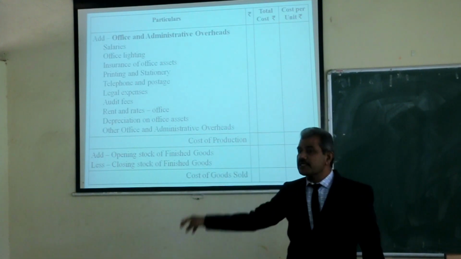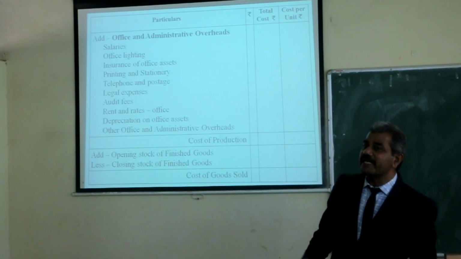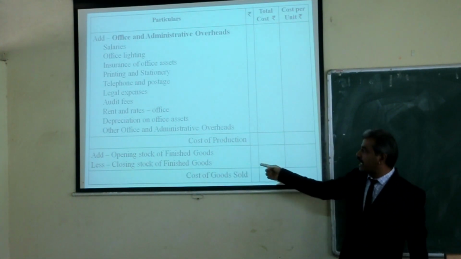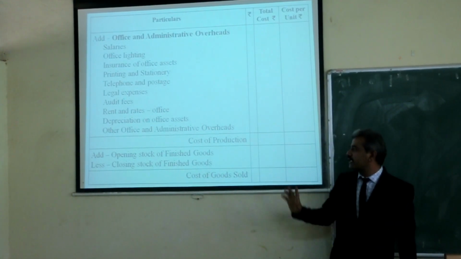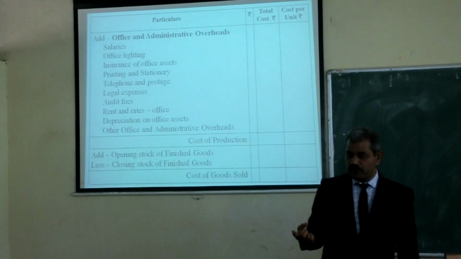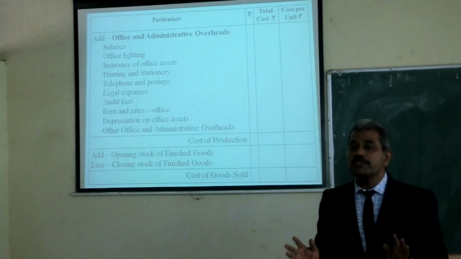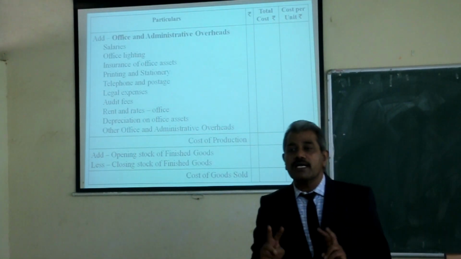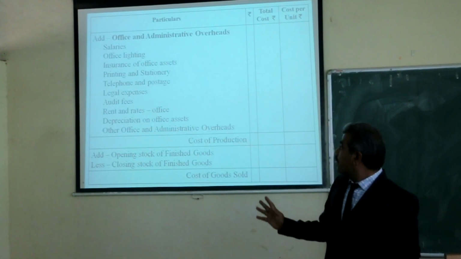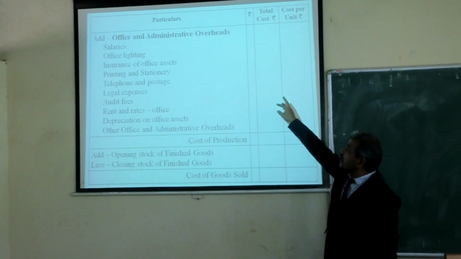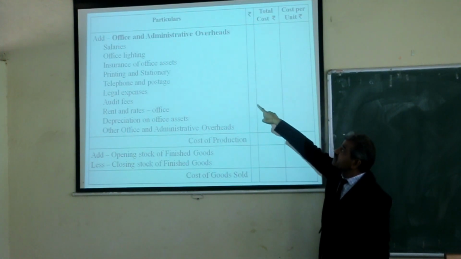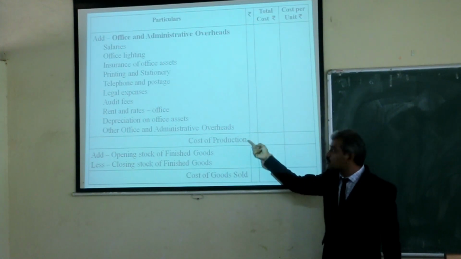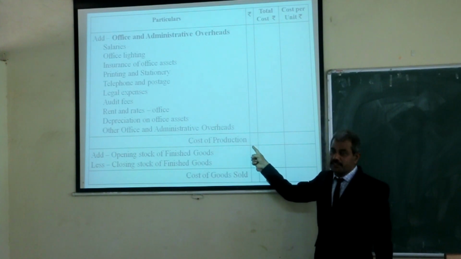In this cost of production, you have to add opening stock of finished goods and deduct closing stock of finished goods. Then you will get cost of goods sold. So cost of production and cost of goods sold are two different costs. One, which is calculated by adding office and administrative overheads to the works cost, gives cost of production.